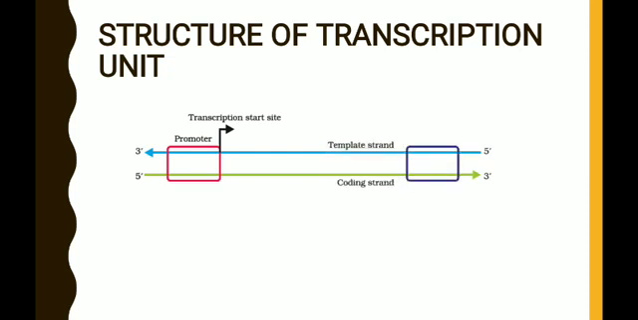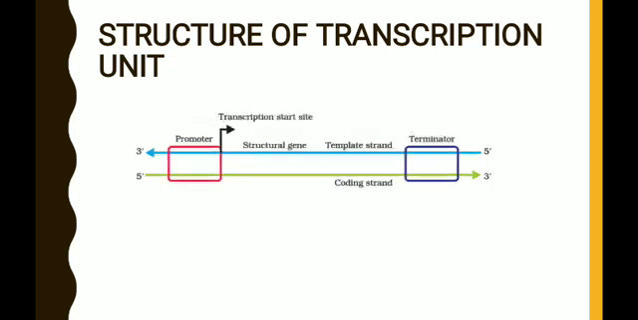and this is the other end of the DNA molecule. The 3' end of the coding strand is considered as the terminator. So that is called the terminator. It is a site at which transcription stops. The termination of the transcription takes place at the terminator.